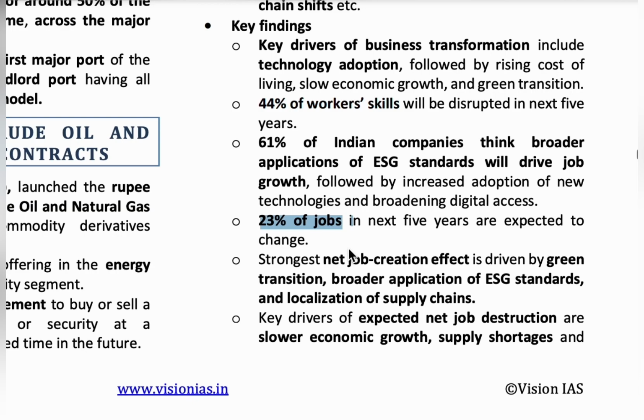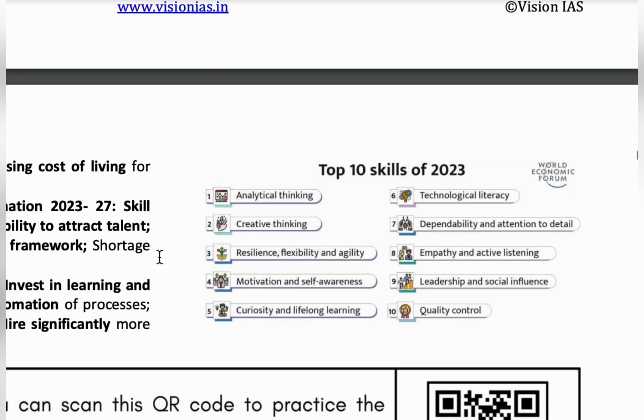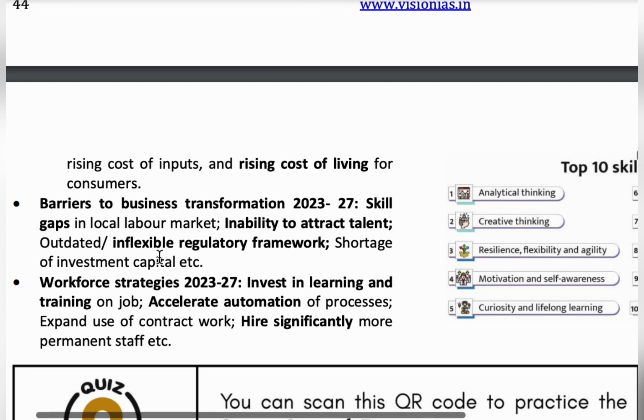So these are the key findings. Coming to the recommendations, we have to fill the skill gaps in the local labor market. There is an inability to attract talent, so we have to put more initiatives in place in order to attract the talent.